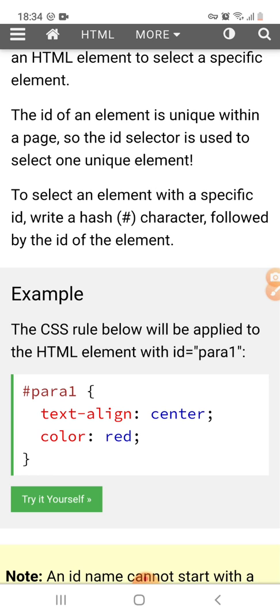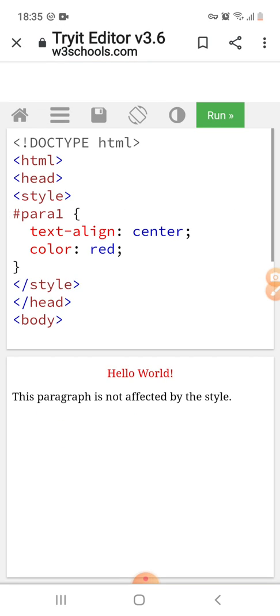For example, the CSS selector mentioned in the below code will be applied to the HTML element with ID para1. It means it is for the element which has the ID of para1, and that would be text aligned center and color is red. So this will be the output of this code.